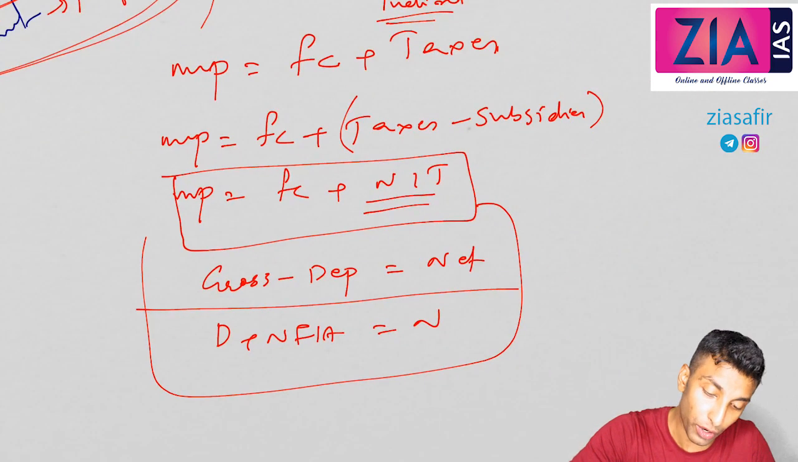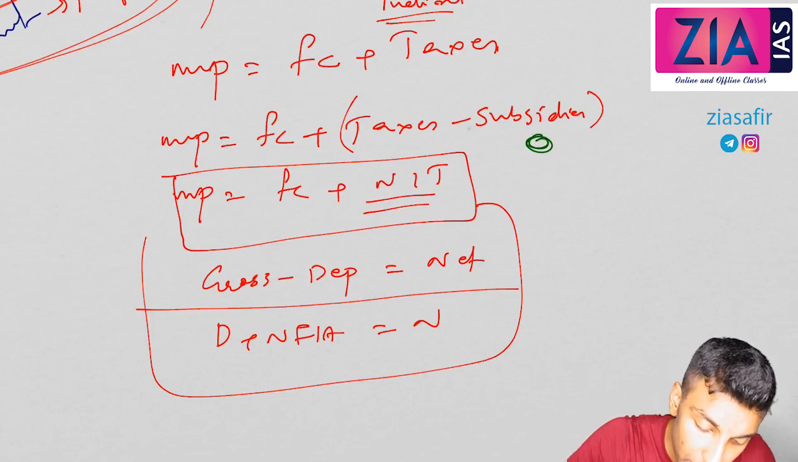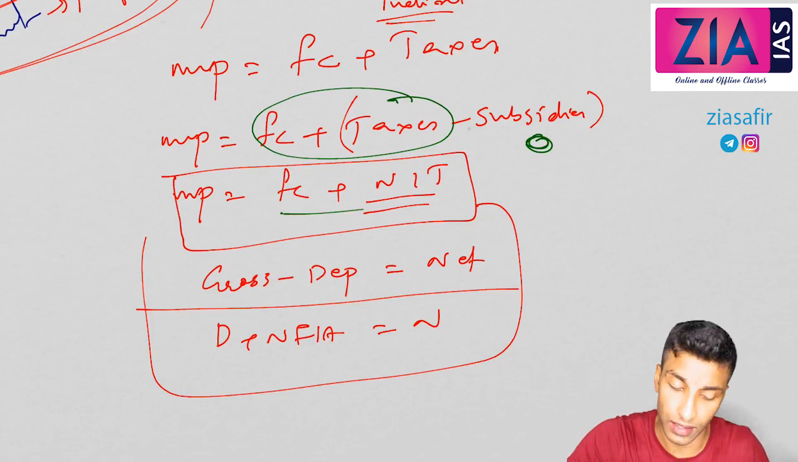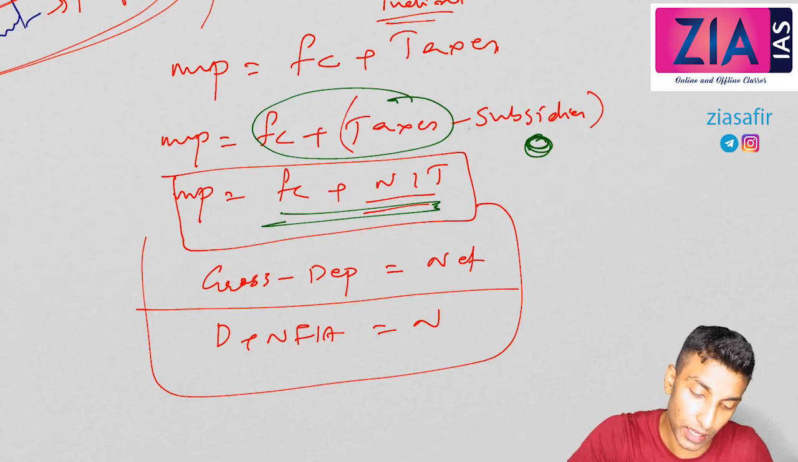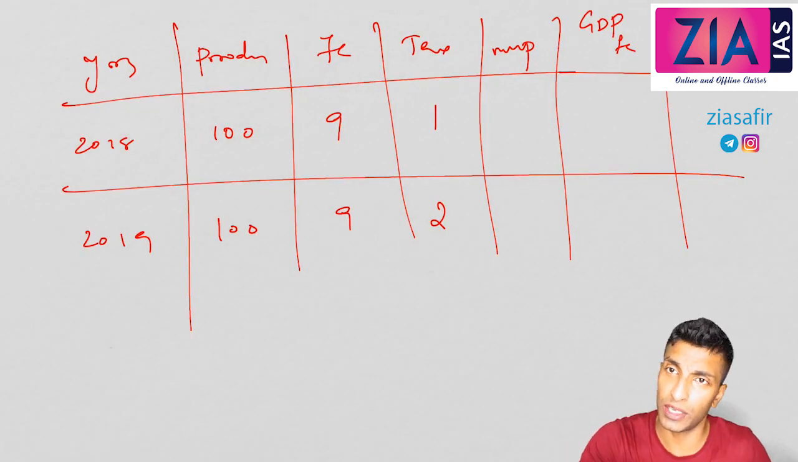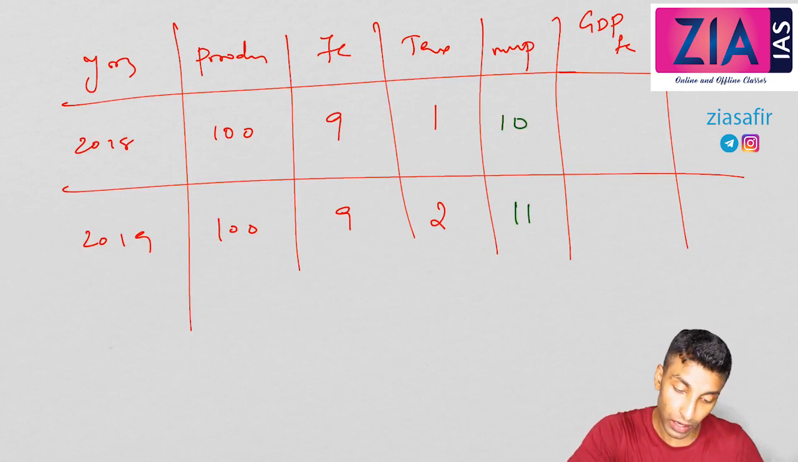Previously also, in not all cases will subsidy be given, right? Only in a few cases. In that case this will be 0. So that is nothing but factor cost plus taxes. That's it. So factor cost plus net indirect tax, in that way you can write. Subsidy can be 0 in most cases. Here imagine we are not talking about subsidy, so factor cost plus tax. So market price will be 10 here, and here it will be 11.